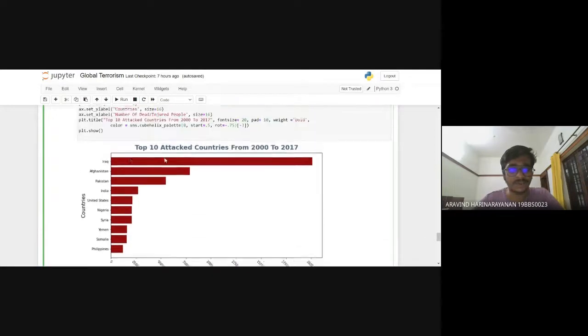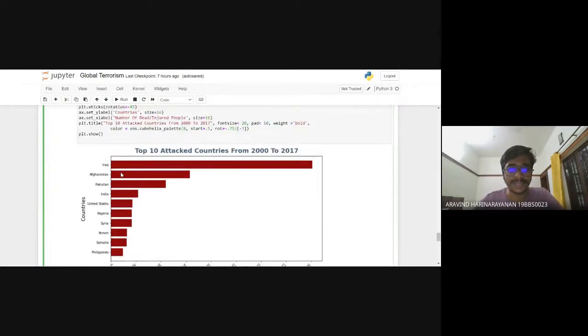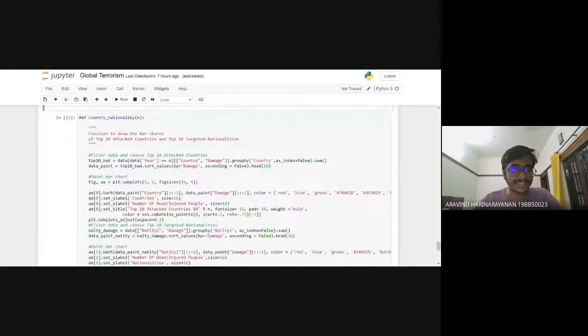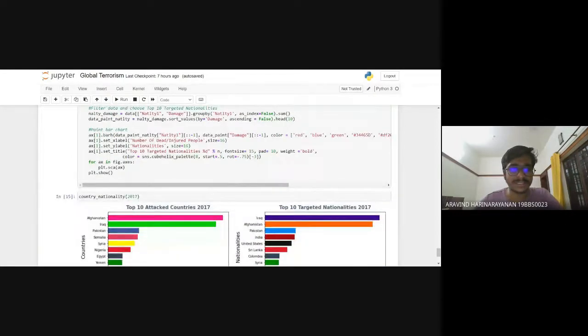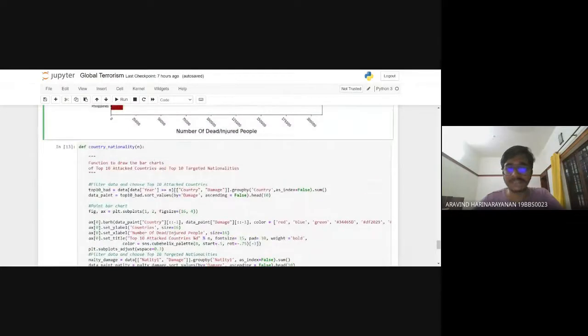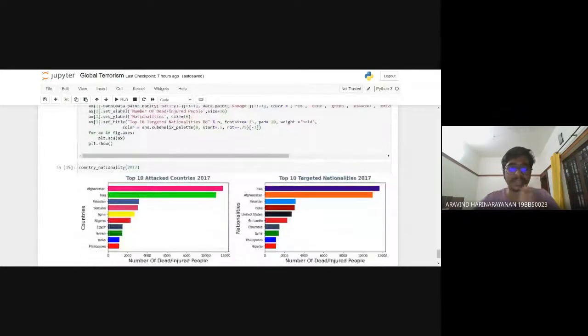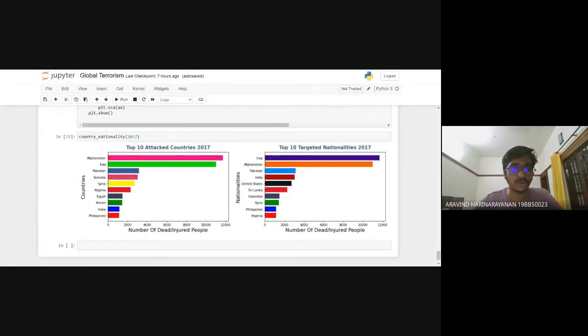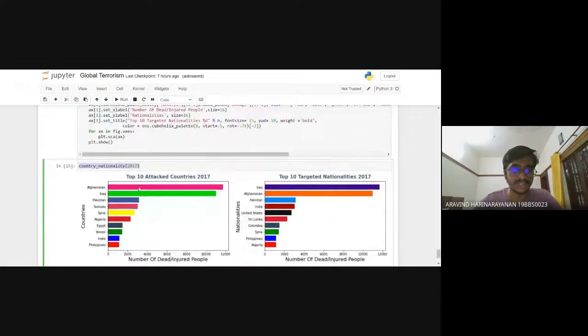And the number of dead or injured people, the countries are shown here: Iraq with the most affected, Afghanistan, Pakistan, etc. Then I'm defining a function, country nationality, to check which all countries are being affected, so that when you insert a particular year to that country, that bar graph would be displayed by this function. This is how I'm calling this function, country nationality for the year 2017. So this is what is displayed for the year 2017.